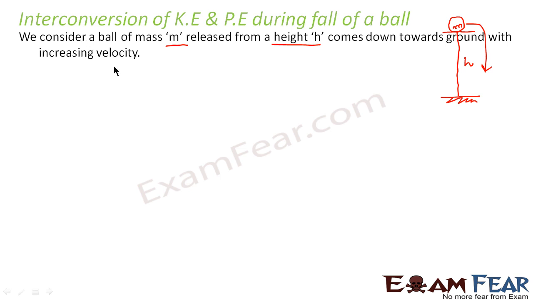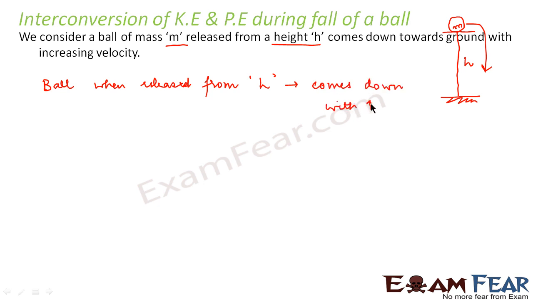So we want to see how the potential energy is getting converted to kinetic energy, because what we studied till now is that when the ball is at this position, it has potential energy. Now when the ball starts falling, it gains kinetic energy, right? So when the ball is released from height h, it comes down with increasing velocity.